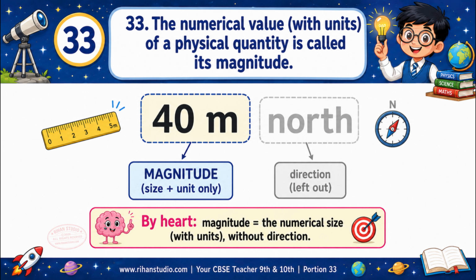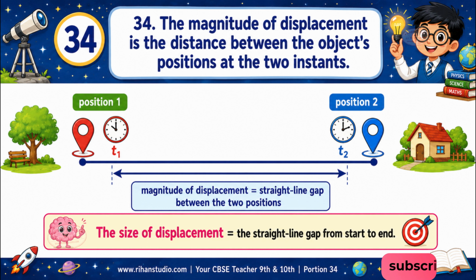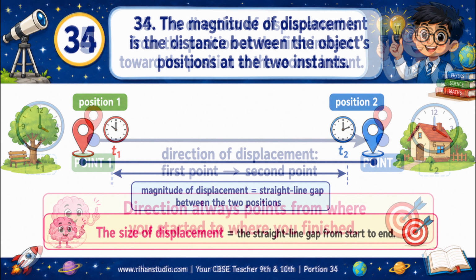Learn this word. Magnitude means only the size, the number part with units, leaving out direction. For example, the magnitude of a displacement of 40 meters north is just 40 meters. By heart, magnitude is the numerical size with units without direction. The magnitude of displacement is the distance between the object's positions at the two instants. The size of the displacement is simply the straight line gap between the start position and the end position.